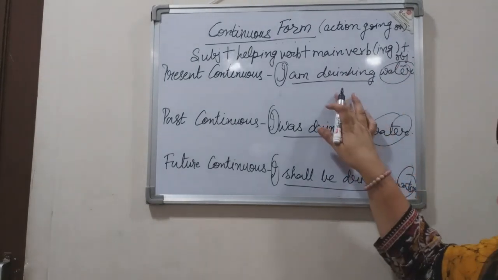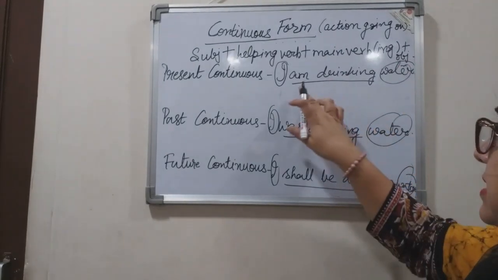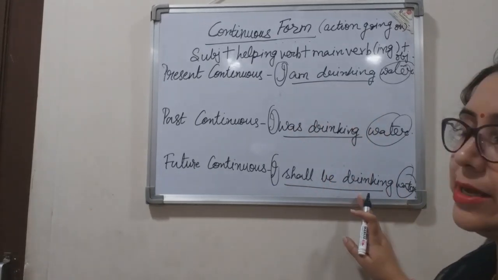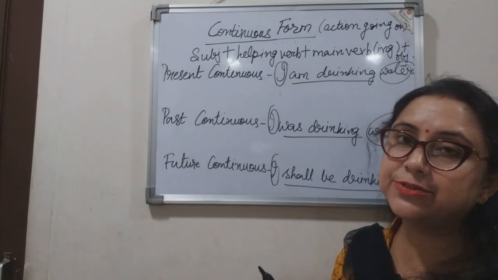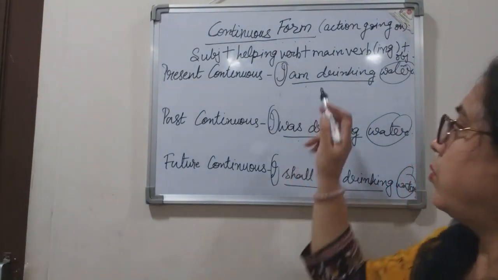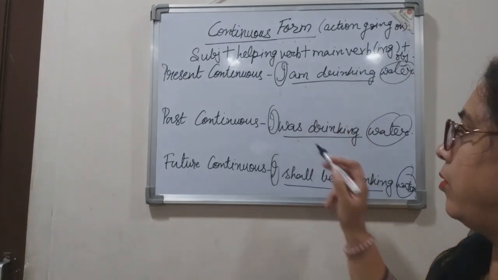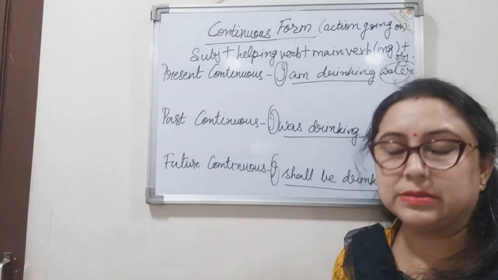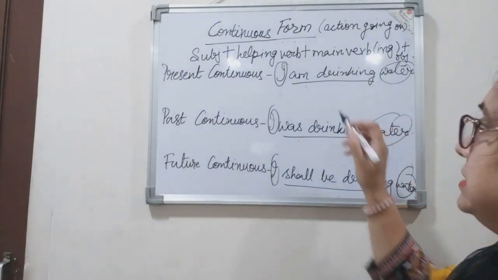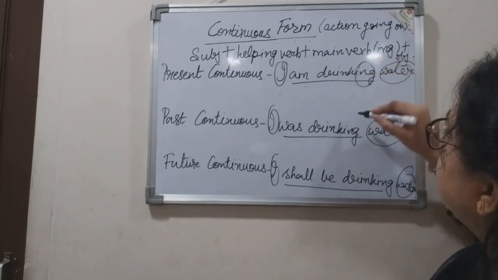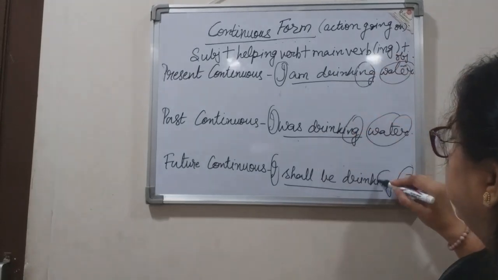Now let us talk about the verb part. Am drinking, was drinking, shall be drinking. So in this tense form, the helping verbs are there. Am, was and shall be. These are the helping verbs that have been used, and the main verb has taken the ing form, right?